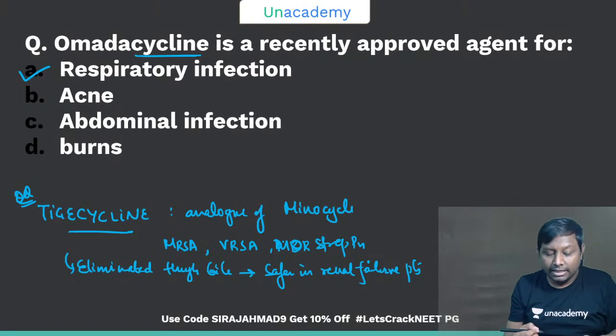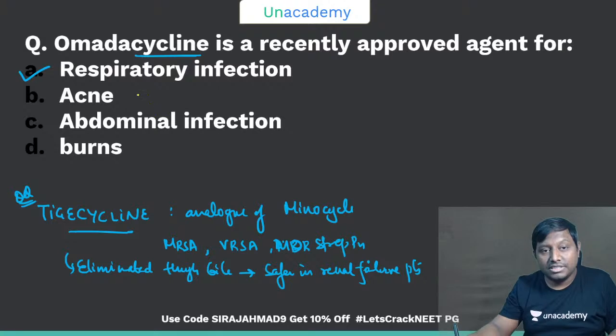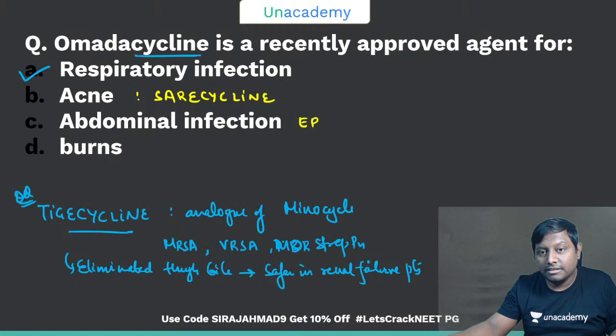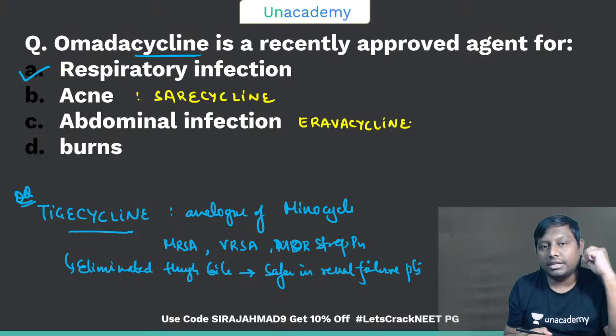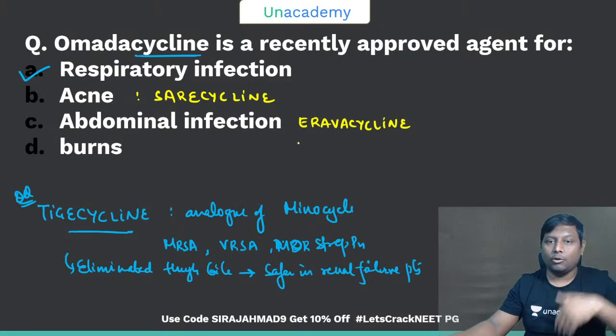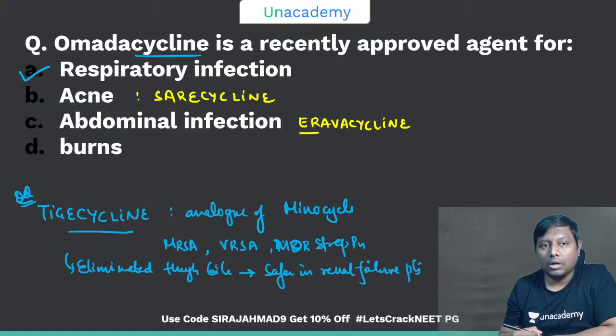Now, the newer tetracycline that is approved for acne is known as sarecycline, right? For respiratory infection and abdominal infection, which ones can we use? That can be eravacycline. So these are the three important tetracyclines approved recently. Omadacycline for respiratory infection, sarecycline for acne, and eravacycline for abdominal infection, enteric infection.